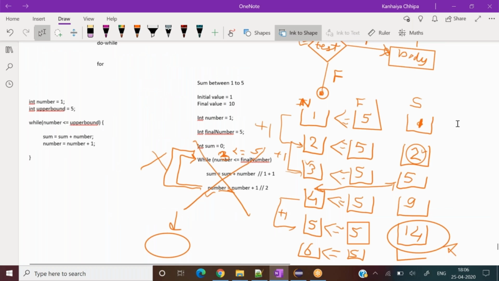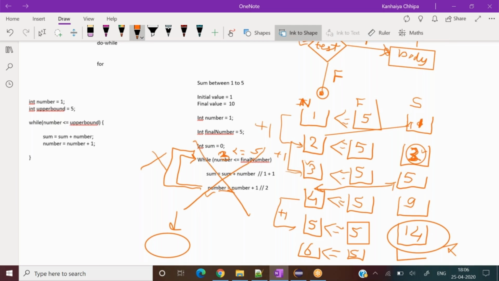Initially the number was 1 and the final is 5 only, 1 2 3 4 5, that's correct, and the sum is 1. So initially the number is 1 and the sum was 0, so 1 only. The second time, 1 becomes 2. Okay, it has become 2 and we have to add it to the sum, right? We made the mistake in the sum count. 2 plus 1 becomes what? 3, right? We wrote 2 only over here.